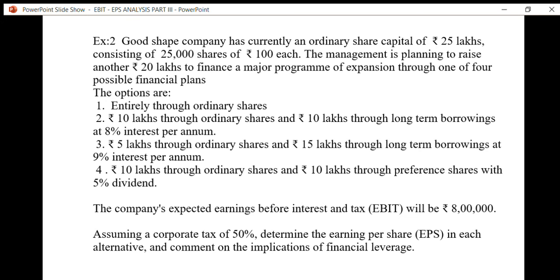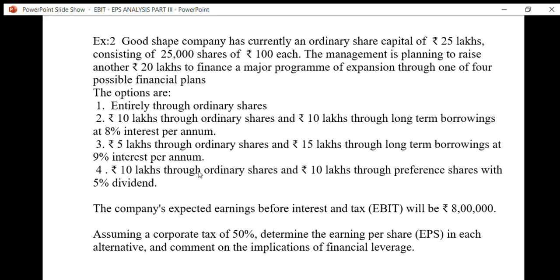And the third option he wants to consider is 5 lakhs through equity. Ordinary shares is nothing but equity. 5 lakhs through ordinary shares and 15 lakhs through long term debt, and that debt costs 9% interest per annum. And the fourth plan he considers is rupees 10 lakhs through ordinary shares and 10 lakhs through preference shares with 5% dividend.